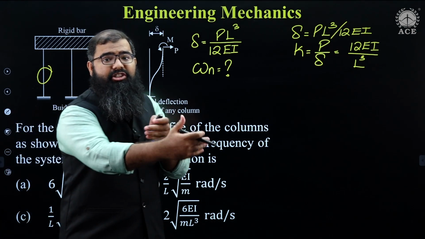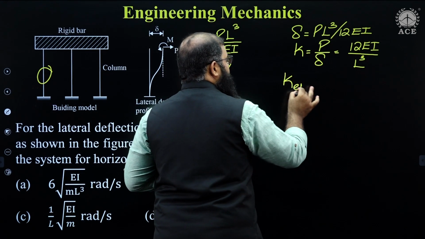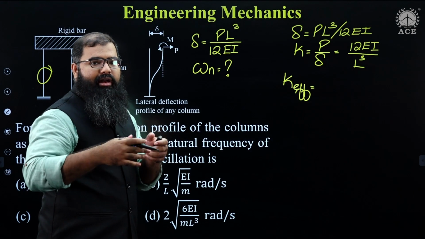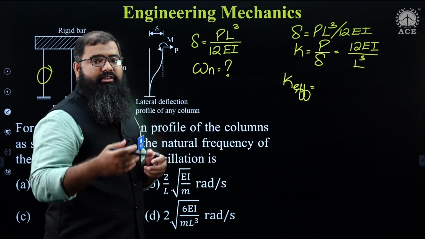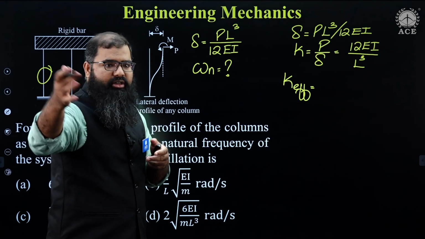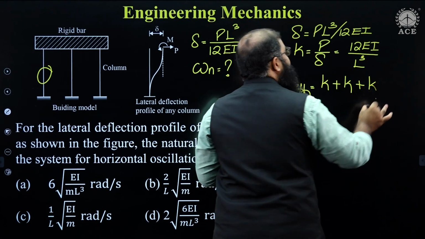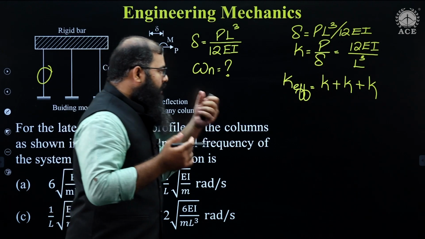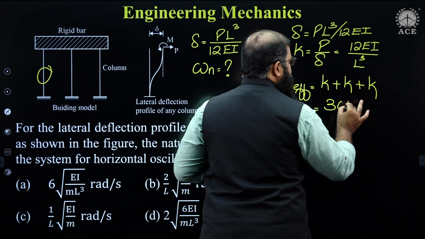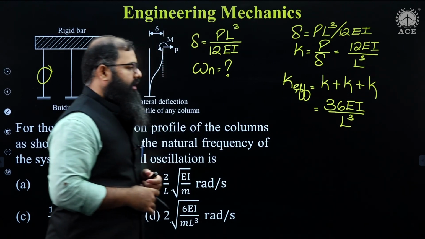Now I have three such columns in parallel. So we know that whenever we have parallel connection, the effective stiffness, okay, I hope you know series and parallel over here. In the case of parallel, it is supposed to add up as it is. In the case of series, you're supposed to have 1 by k effective is equal to 1 by k plus 1 by k and so on. Over here, it is going to be k plus k plus k, since all of them are identical. Now, if I push in these values, I'm supposed to have 36 EI divided by L cube. This is the value of K effective I'm having.